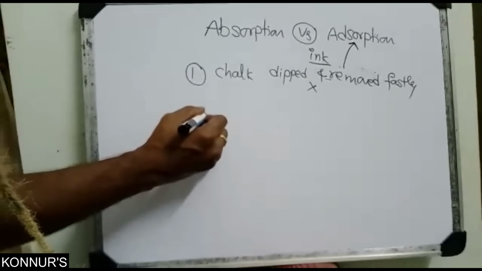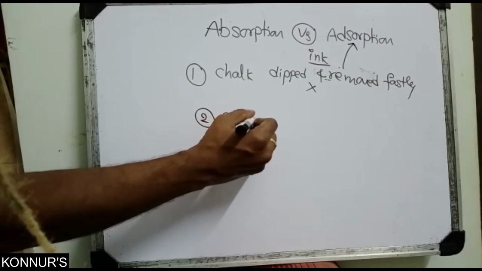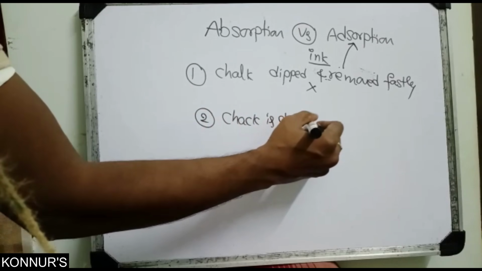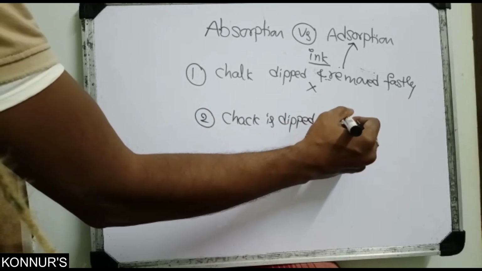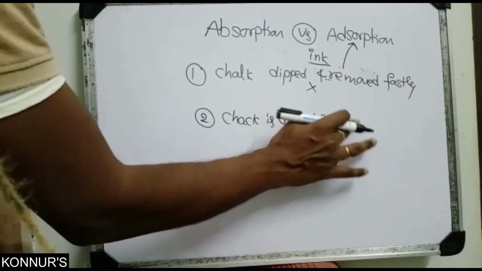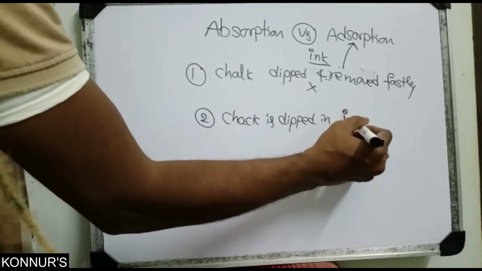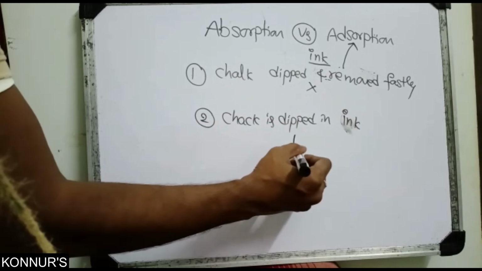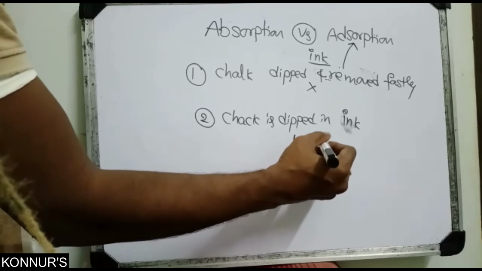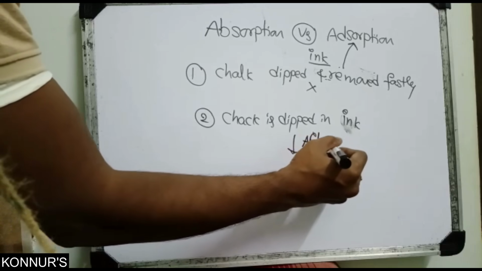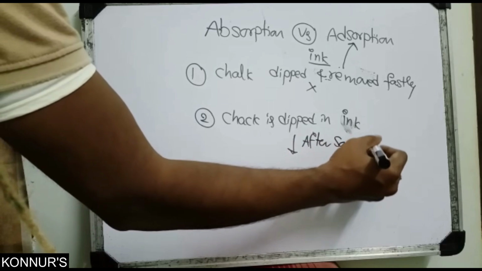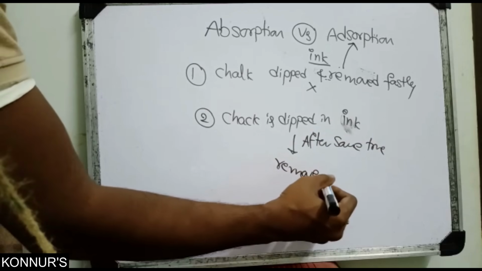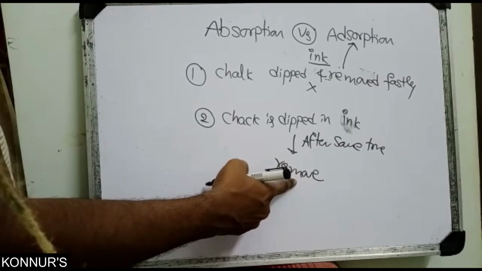Next, second, the chalk is dipped in ink and left for some time, then removed. What will you observe?